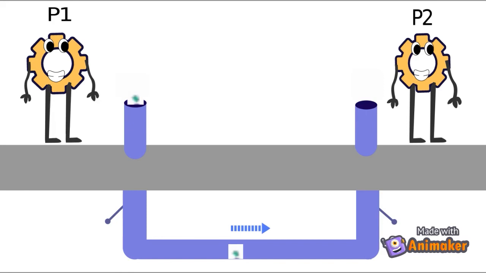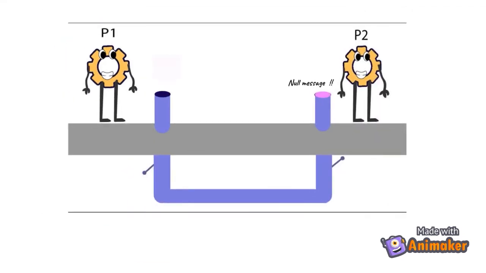If it is non-blocking, it is considered asynchronous. In non-blocking send, the sender can send the message and continue with no limit on messages. While in non-blocking receive, there are two cases. If the message is valid, the receiver can receive messages with no problem. And if there are no messages, the receiver receives a null message.